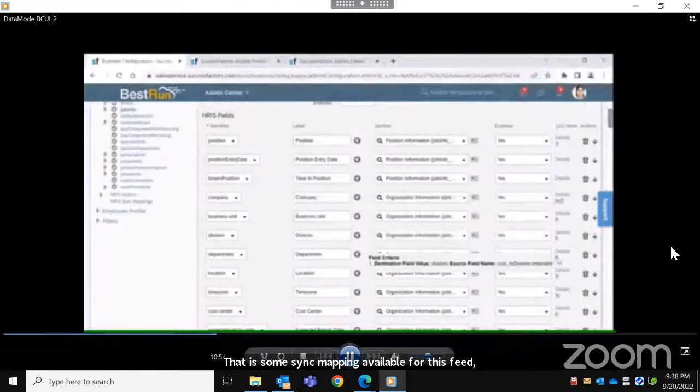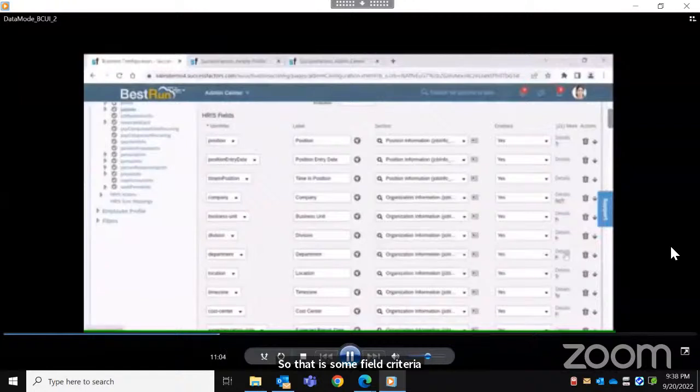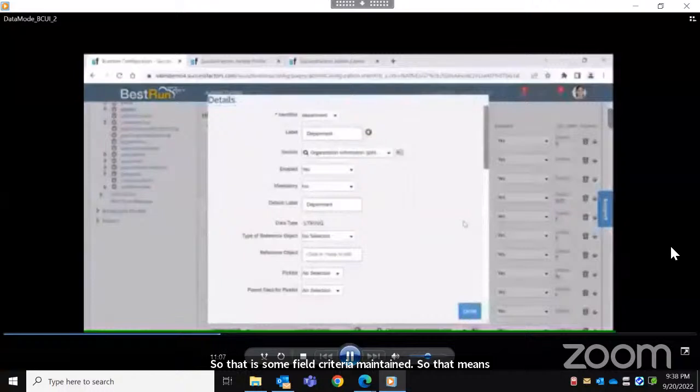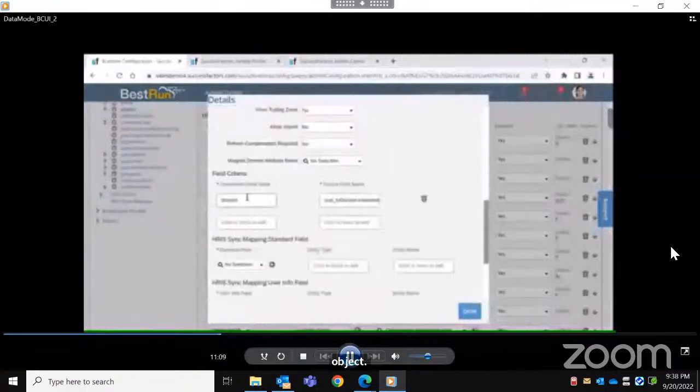And for this department object, there is some field criteria maintained, which means there is some association with another object. If I click on this department, here you can see I have configured an association from department to division.